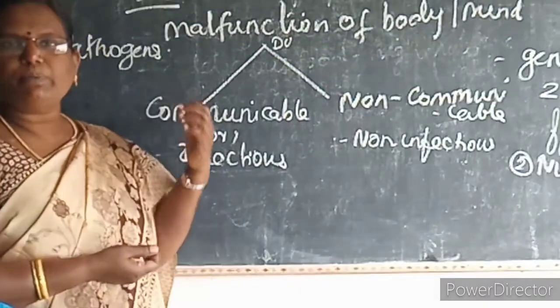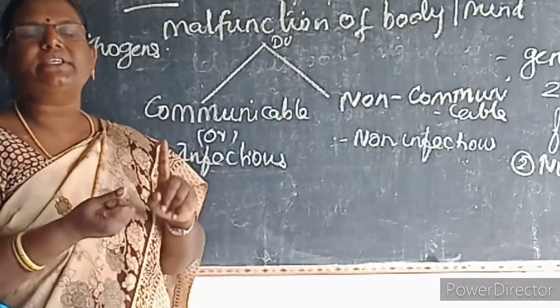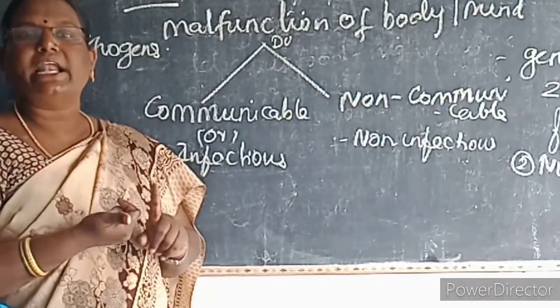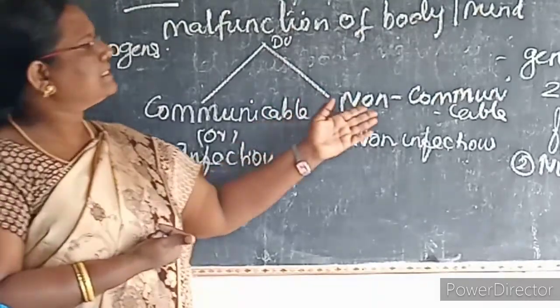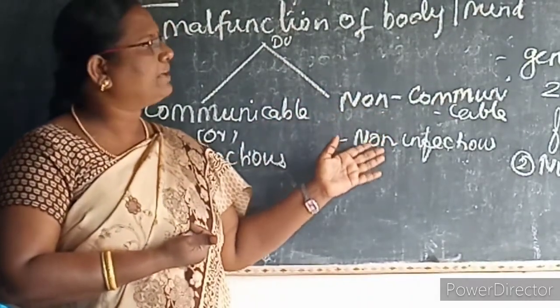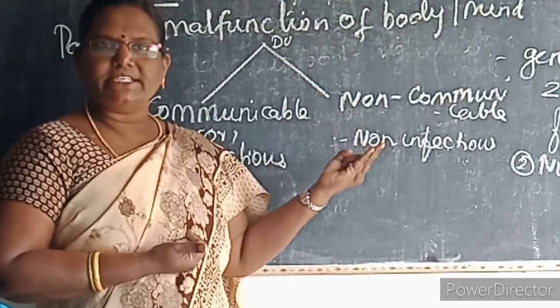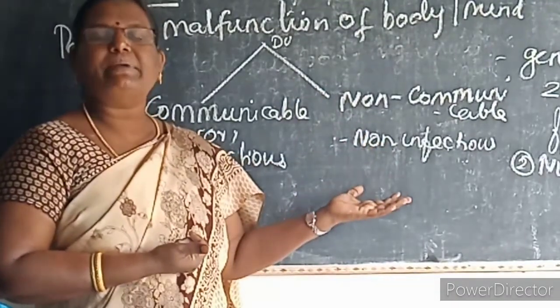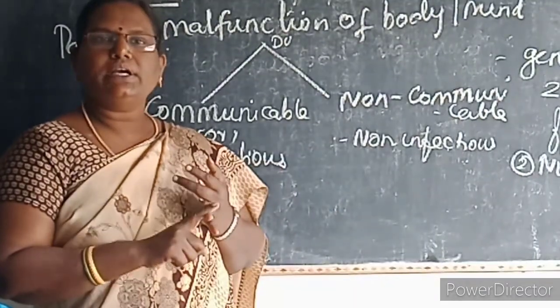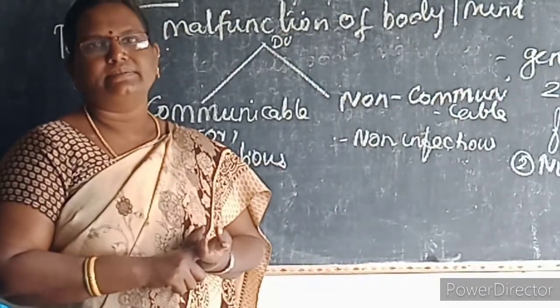Here the pathogens may be bacteria, viruses, fungi, protozoans and helminth parasites. Non-communicable diseases may be caused by genetic abnormalities, nutritional deficiency and degeneration. Examples are arthritis, stroke, heart attack and cancer.